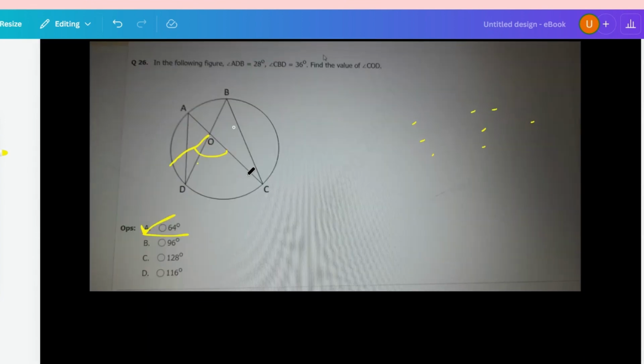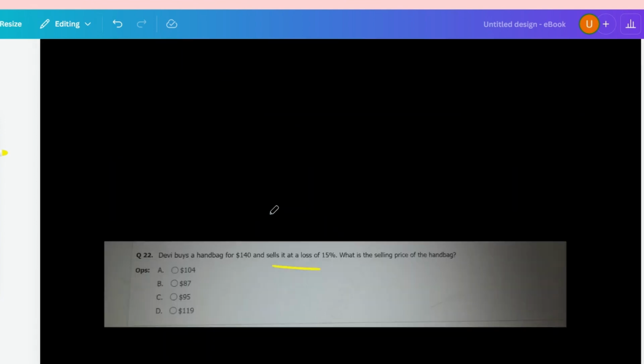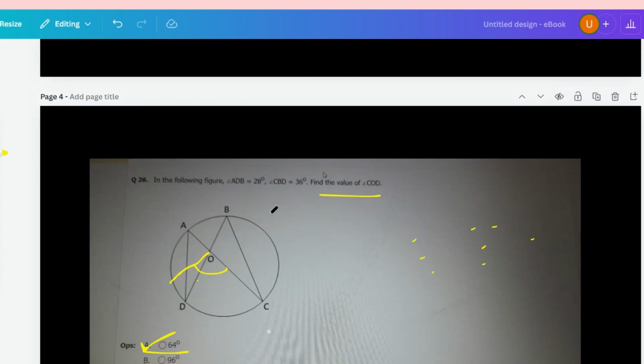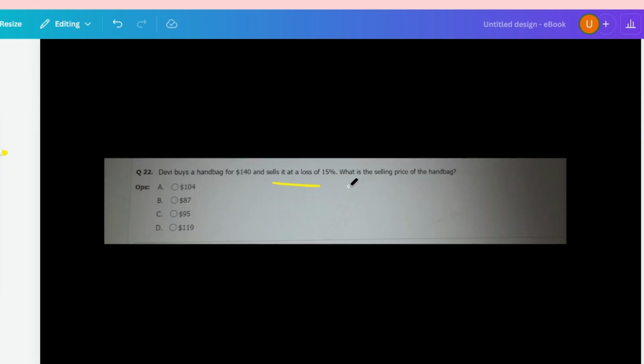Okay, then from trigonometry also there will be some questions, from geometry there will be some questions, and probability. Okay, so here you can see this is from profit and loss.